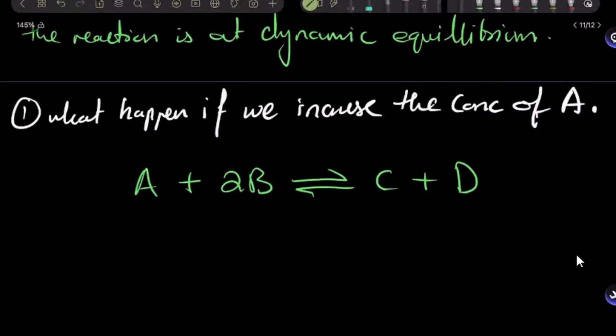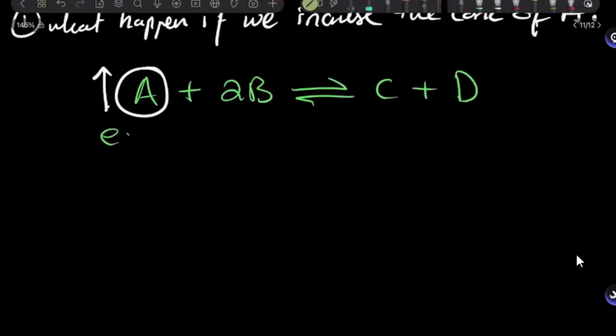Now, this reaction was initially at dynamic equilibrium, right? So if I disturb this equilibrium by increasing the concentration of A, what is equilibrium supposed to do? If the concentration increases, it's supposed to decrease it, right? I increase the concentration of A. Equilibrium is supposed to counteract that change. What is equilibrium supposed to do? Equilibrium will try to decrease the concentration of A, right?